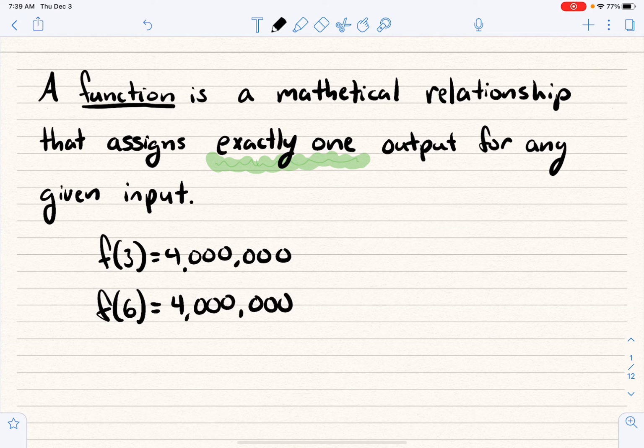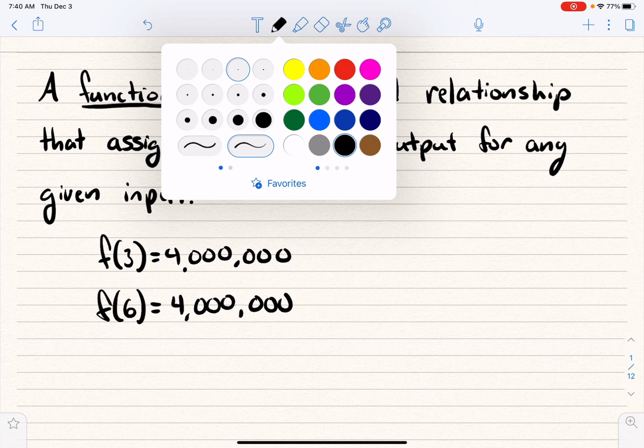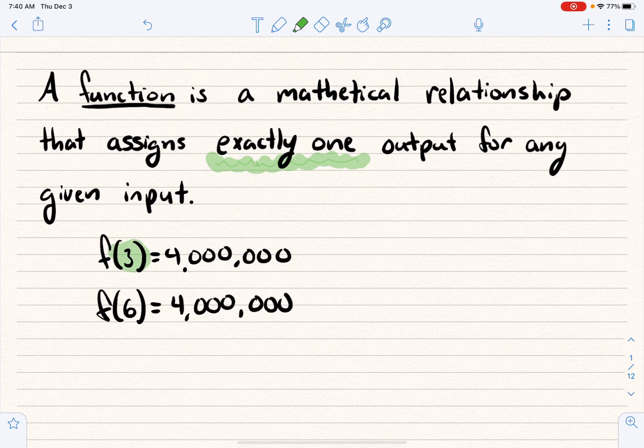I want you to understand this. This is kind of weird. But see, this says it assigns exactly one output for every input. So this means that every time you input 3, you're going to get 4 million. Okay? So you input 3, you get 4 million. Input 3, you get 4 million. You don't have to wonder. Every time, it's 4 million. Well, there's nothing wrong that when you input 6, you might also get 4 million.